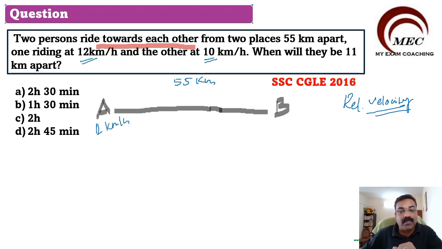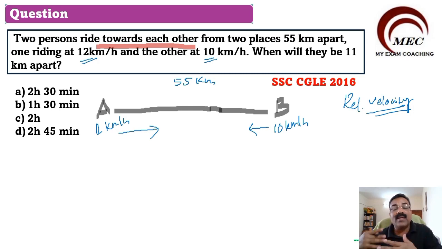With 12 kilometers per hour, one person is coming from this side. From here, with 10 kilometers per hour, the other person is coming from this side. So when they come towards each other, their total speed, that is, the relative speed, will be equal to the sum of the speeds. So here we take speed equal to 12 plus 10, which is 22 kilometers per hour. Now, what is given in the hint in the question?